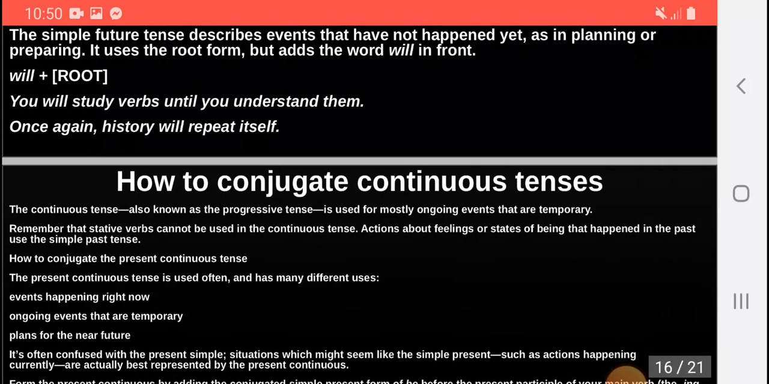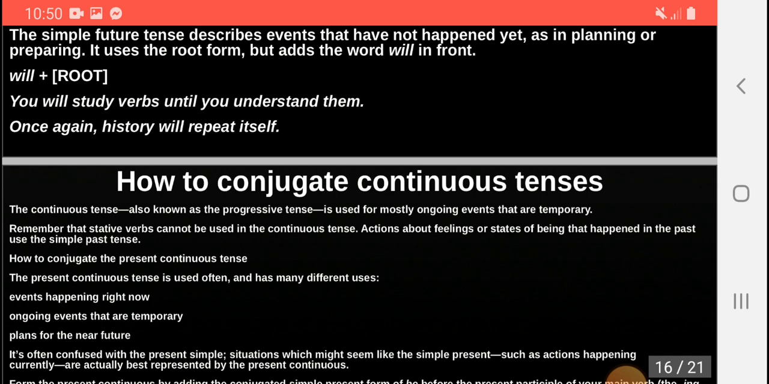The continuous tense, which is also known as the progressive tense, is used for mostly ongoing events that are temporary. Remember that stative verbs cannot be used in the continuous tenses. Actions about feeling or state of being that happened in the past use the simple past tense. Example: